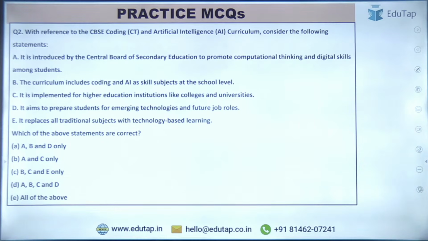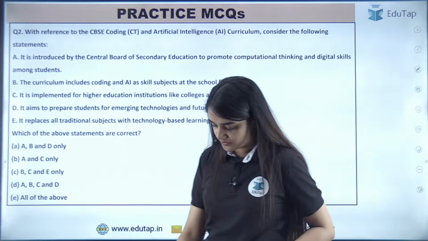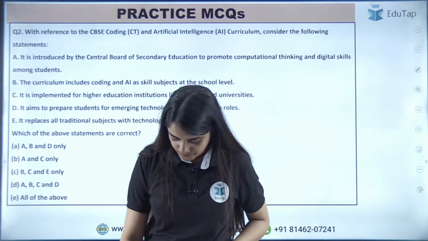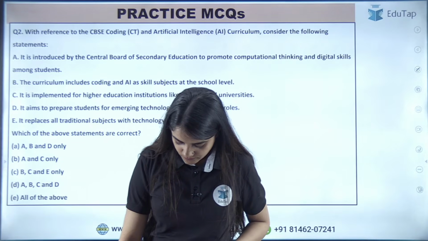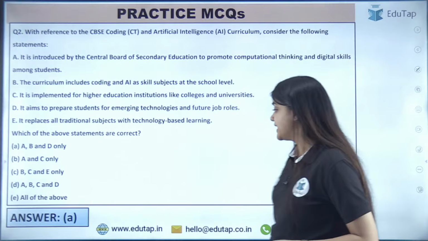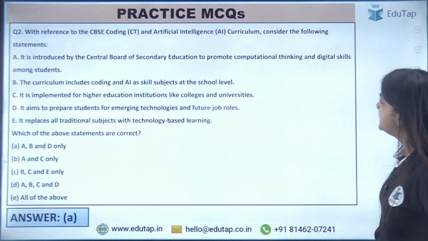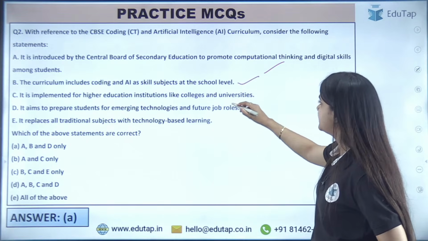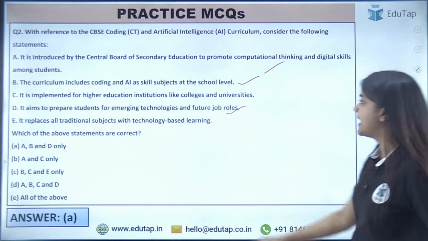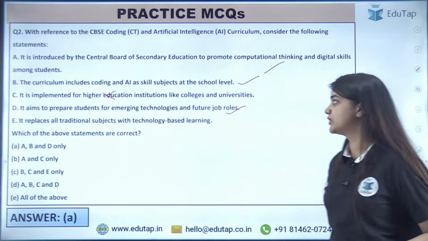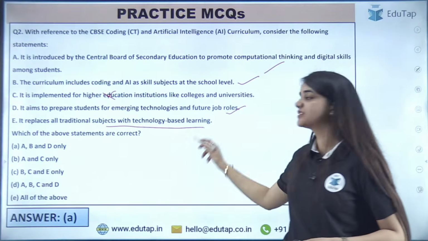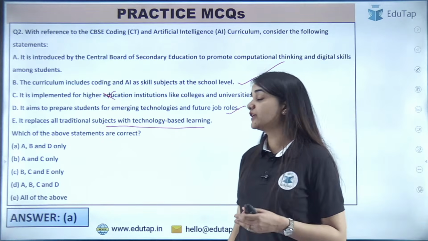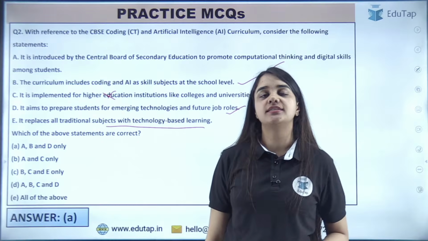It aims to prepare students for emerging technologies and future job roles. It replaces all the traditional subjects with technology-based learning. So what do you think is the right answer? Right, again, it is A. So the statements A, B and D are correct. A is correct, B is correct, D is correct. It is implemented for higher education, no, but school education, and it replaces all the traditional subjects, this is also wrong. They are not replacing any of the traditional subjects. Okay?